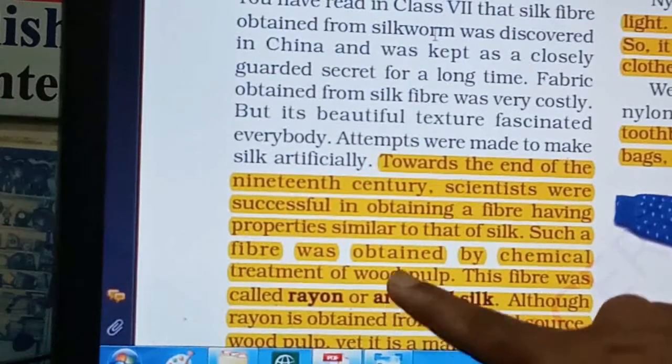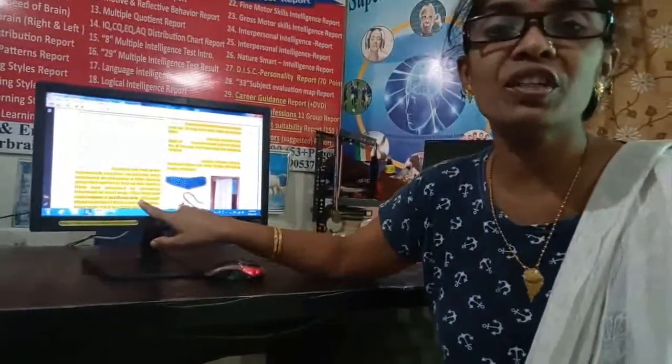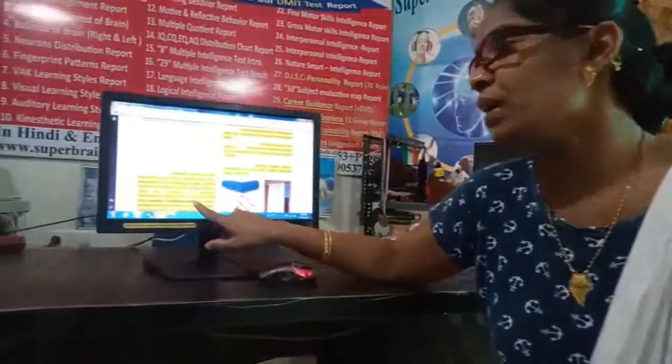Wood pulp is again a plant source, right? It is obtained from the plant. So whatever we obtain from the plant is a natural fiber, right? But here in the case of this artificial fiber, we have used a part of a plant, that is a wood pulp. So this fiber is called rayon or artificial silk, and it is made artificially with the help of chemicals as well as wood pulp; a chemical reaction is done on the wood pulp and from that artificial silk is made.